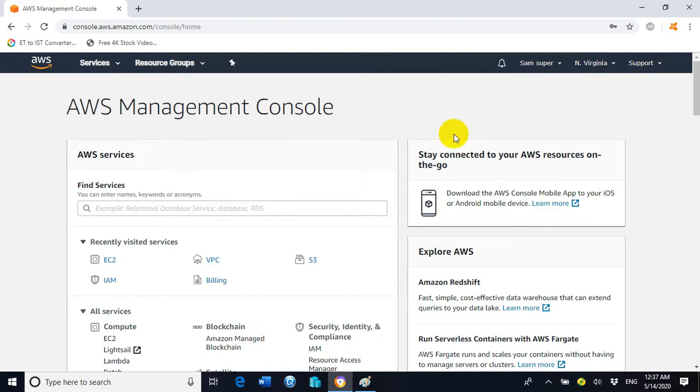Now we are inside the web portal, and you can see on the top we are inside the North Virginia region. North Virginia region is a geographical location, and in this location we have the maximum number of AWS availability zones. Availability zones are the data centers which are located inside the region. So now we need to create two EC2 instances inside the North Virginia region in two different availability zones. For that purpose, click on EC2.